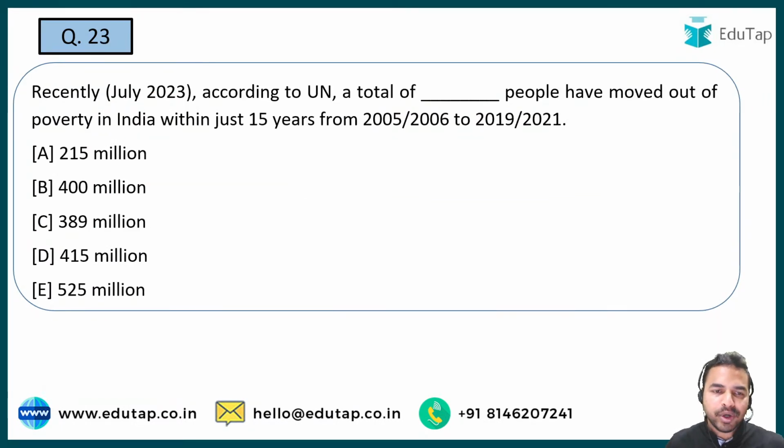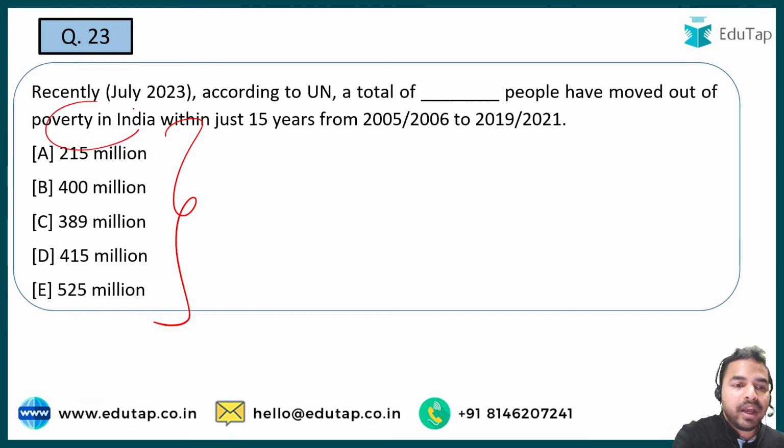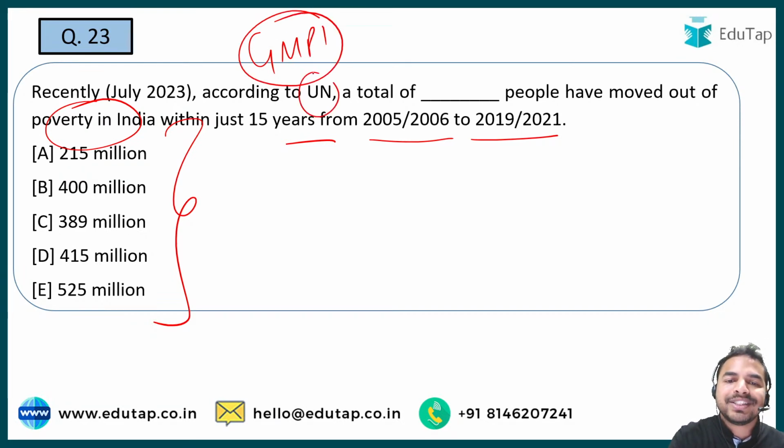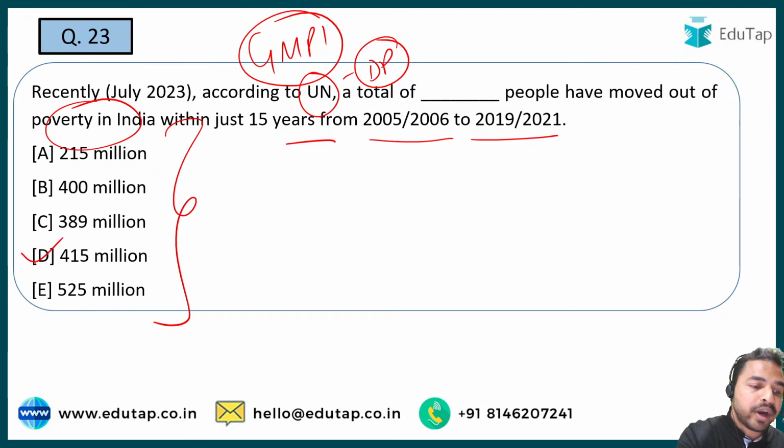Okay, so guys, let's move on to the next question. So here the next question is, according to the United Nations, a total of dash people have moved out of poverty in India within just 15 years from 2005-6 to 2019-2021. Let me tell you that this question has been asked from a very important report. And what is the name of that report? It is the Global Multidimensional Poverty Index, which is being launched by the United Nations Development Programme. Okay, उसके साथ एक और organization. I will be telling you this report in a very detailed manner, but before that you have to tell me the number of people who have moved out of poverty in India. What is it? It is 415 million.